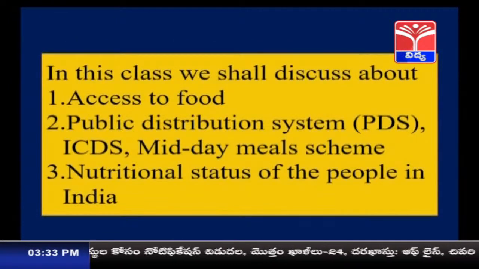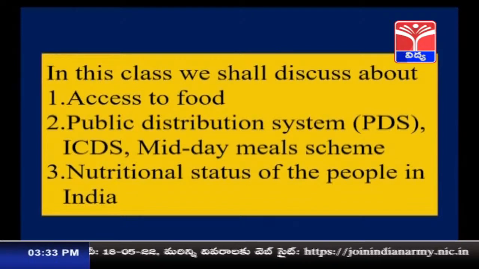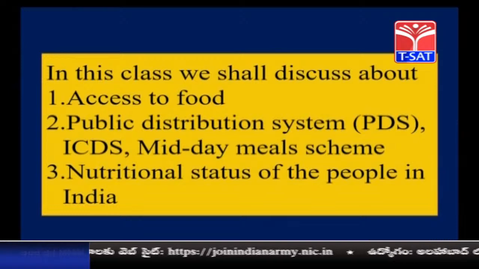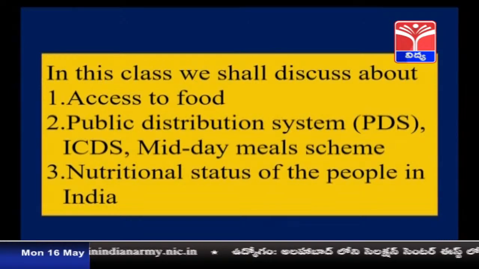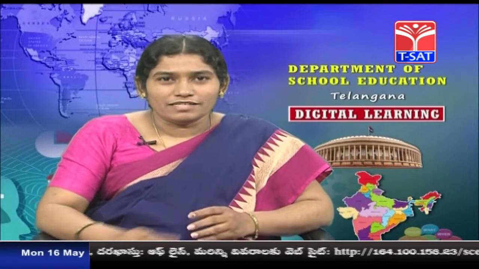In this class, we shall discuss about access to food, public distribution system, that is PDS, ICDS, integrated child development scheme and also midday meal scheme. We shall also discuss about nutritional status of the people in India. So, let us proceed towards the lesson.